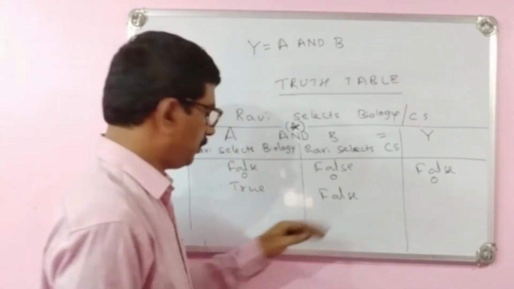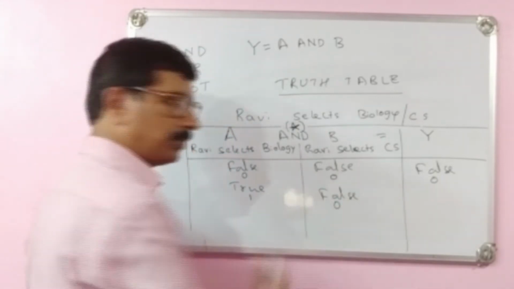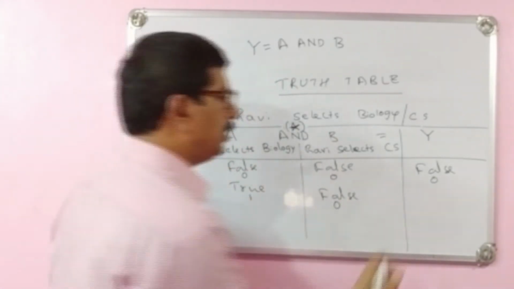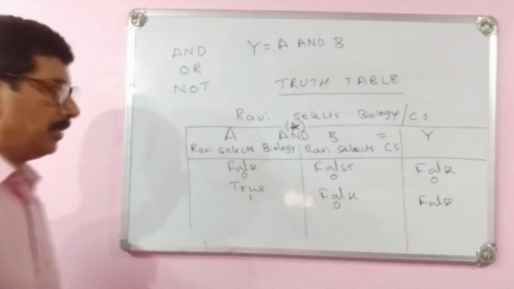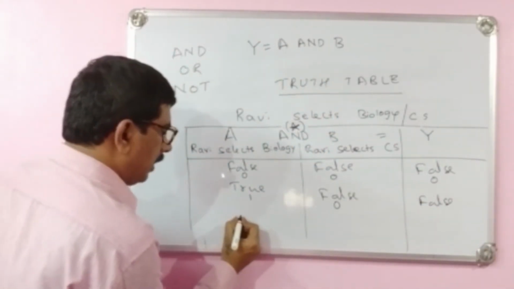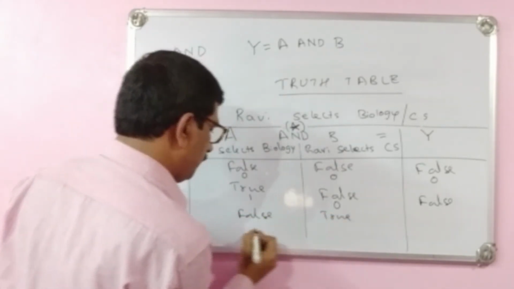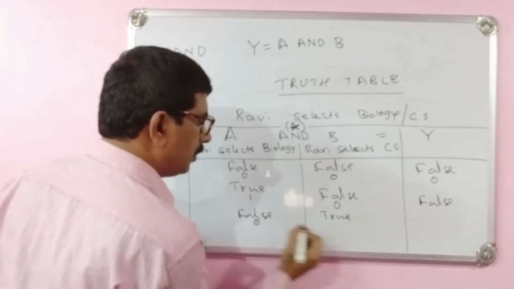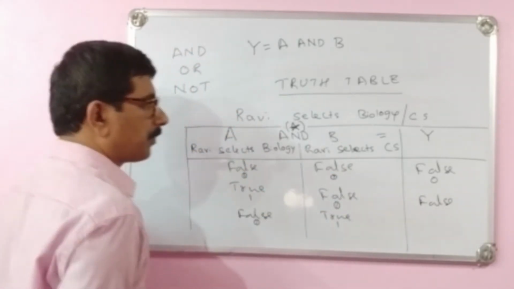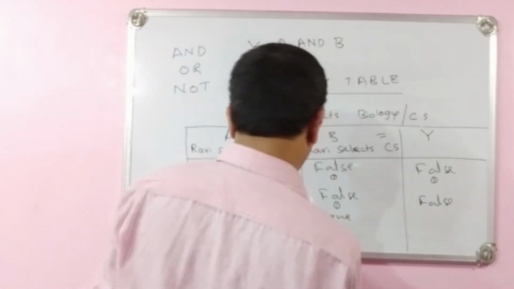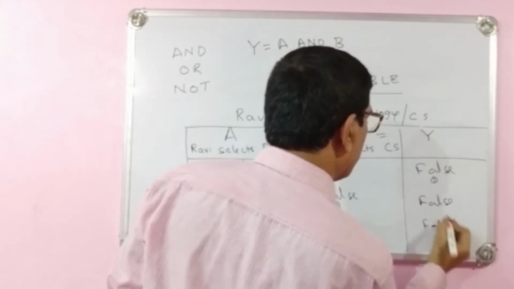True, that is 1, and this is 0. 1 into 0 is again false. Again false and true, that is 0 and 1, and the result is 0. Again false.